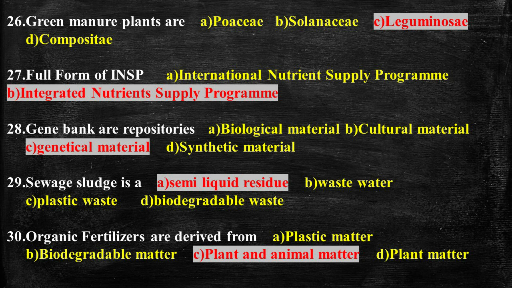Organic fertilizers are derived from, and the answer is plant and animal matter. Typical organic fertilizers include mineral sources, all animal waste including meat processing, manure, slurry and plant-based fertilizers such as compost and biosolids. Basic types of organic fertilizers are manure, compost, rock phosphate, chicken litter, bone meal, vermicompost.